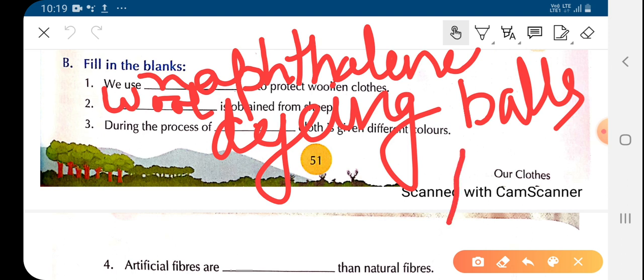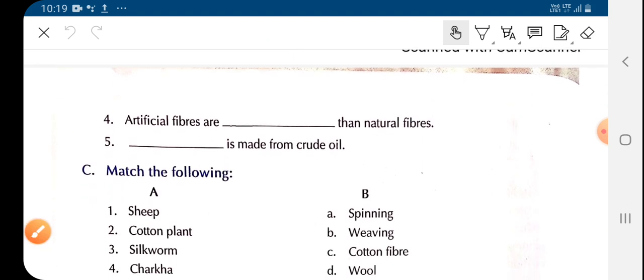So children, first one is, we use naphthalene balls to protect woolen clothes. Wool is obtained from sheep. During the process of dyeing, the cloth is given different colors. So we'll come to the next page.